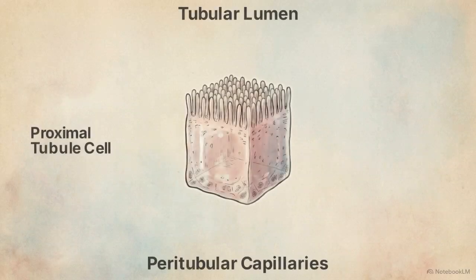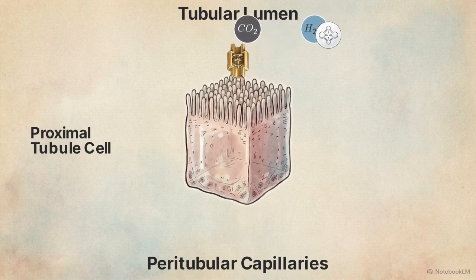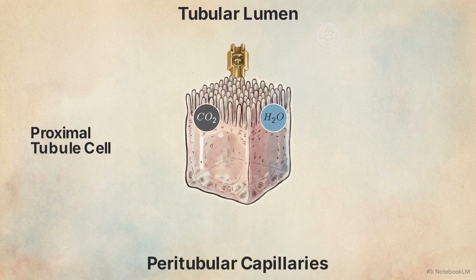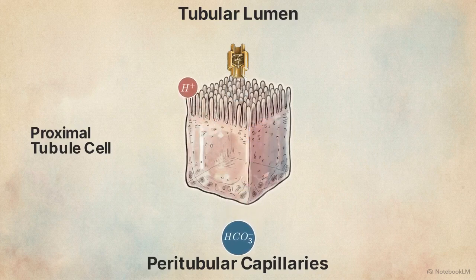This cross-section of a proximal tubule cell shows the apical transport mechanism. The cell secretes a hydrogen ion into the tubular lumen by exchanging it for a filtered sodium ion. In the lumen, the secreted hydrogen binds to the filtered bicarbonate, forming carbonic acid. Luminal carbonic anhydrase instantly breaks this down into carbon dioxide and water, which freely diffuse across the membrane into the cell. Inside the cell, intracellular carbonic anhydrase reverses the reaction, converting the carbon dioxide and water back into a hydrogen ion and a free bicarbonate ion. This reformed bicarbonate ion then exits via the basolateral membrane, safely returning to the peritubular capillaries.